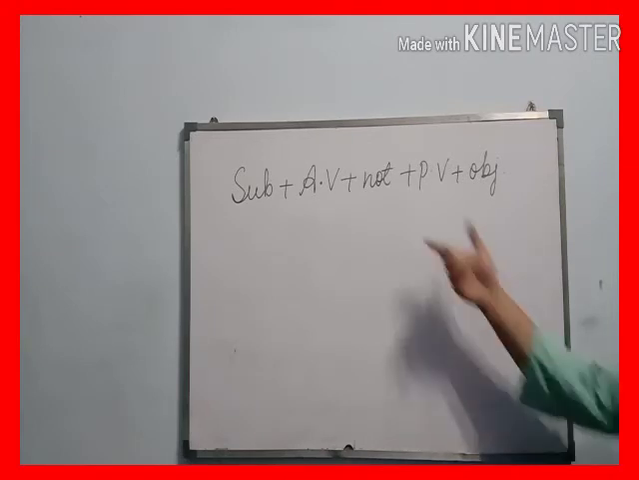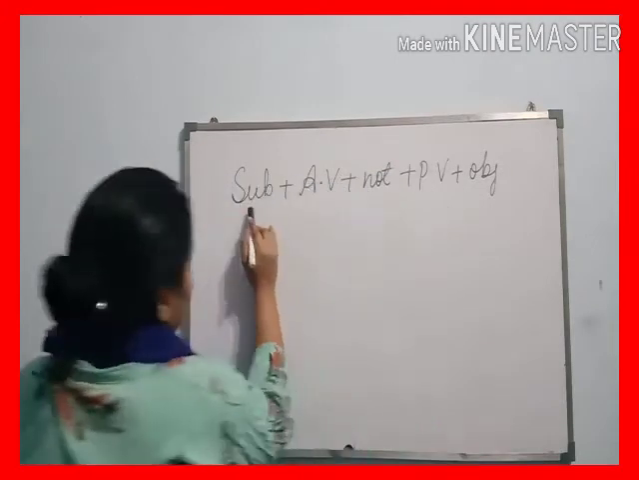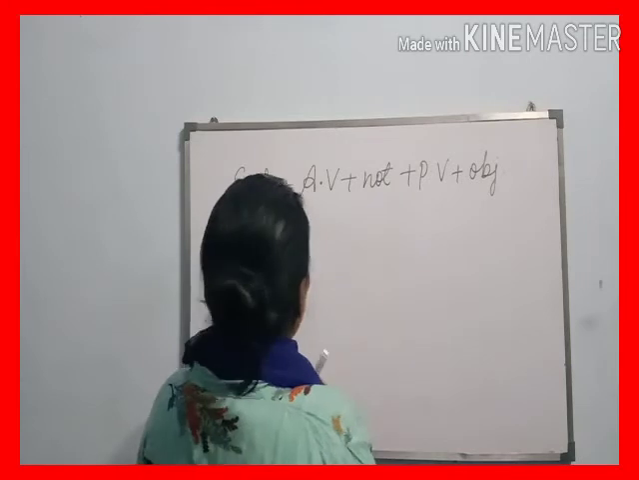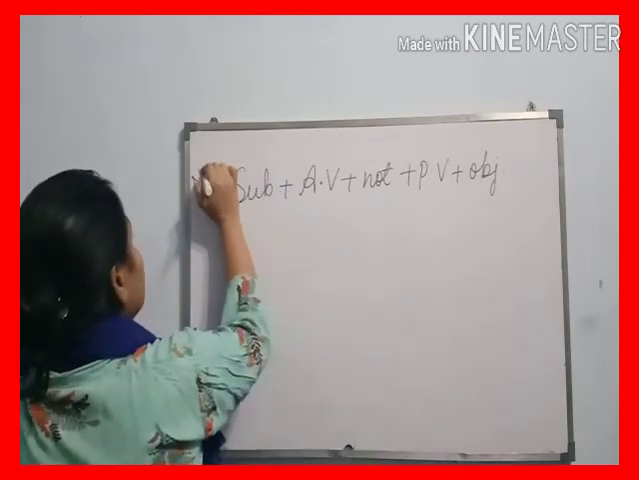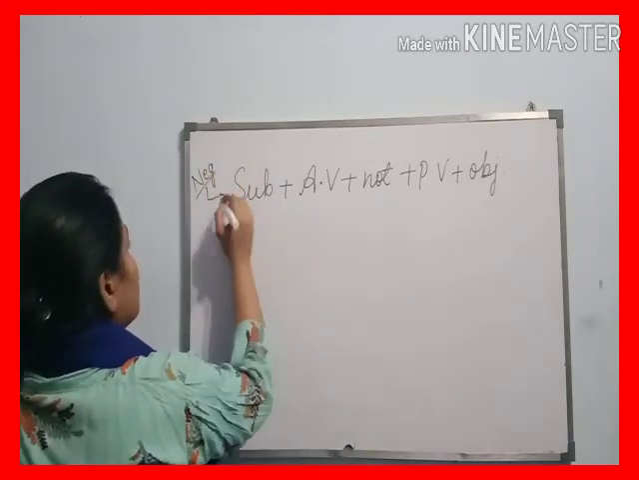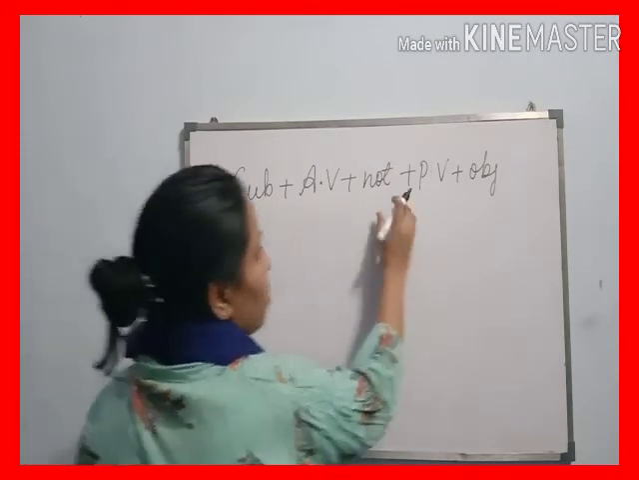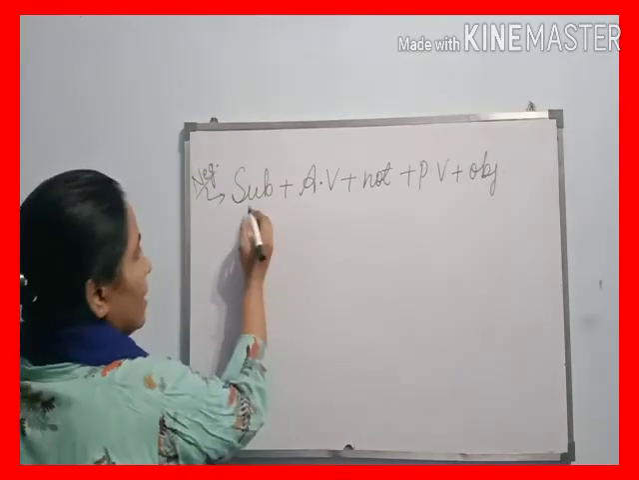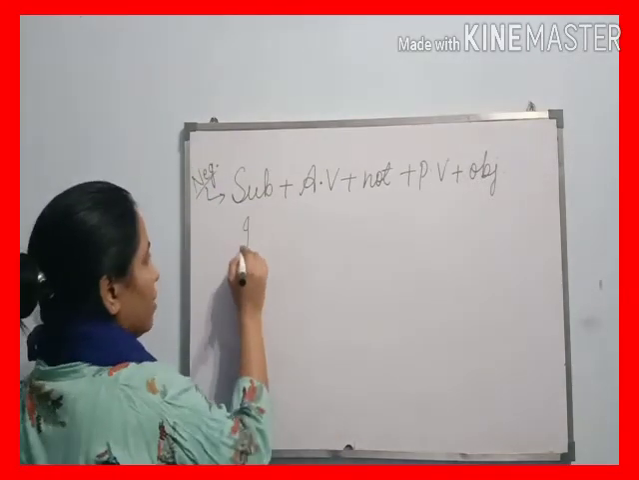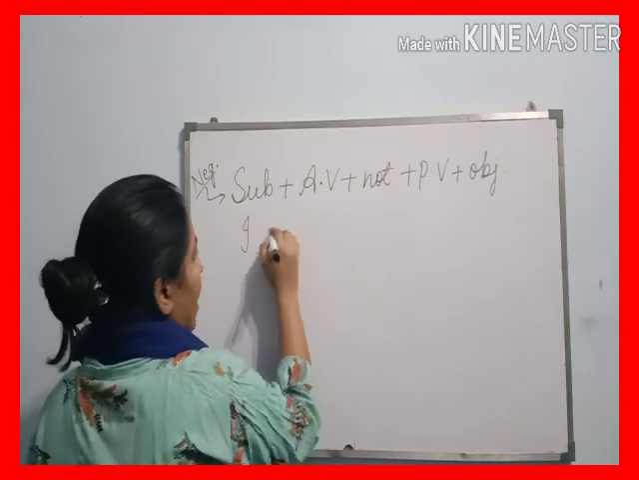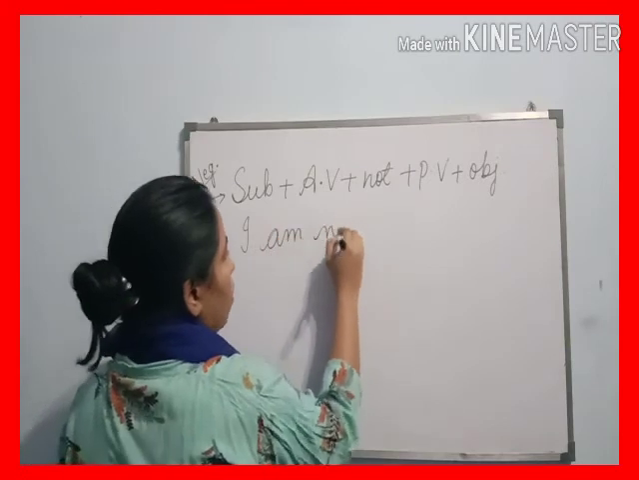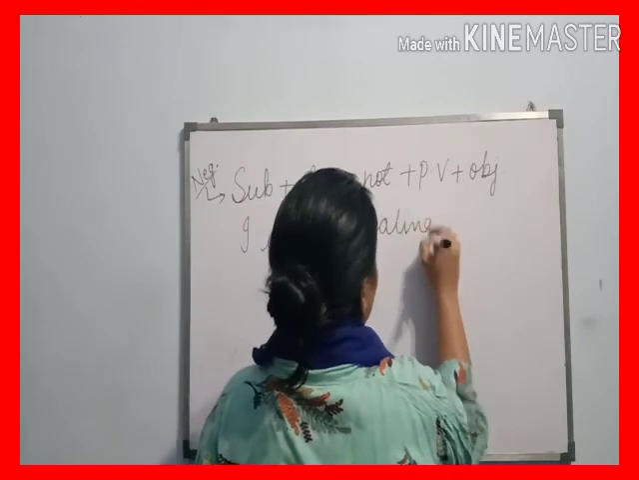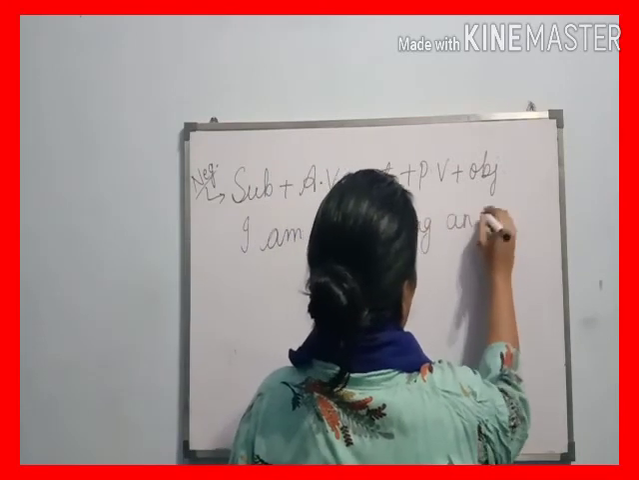Beta, I write here one syntax: subject plus auxiliary verb plus not plus principal verb plus object. This is the syntax of a negative sentence. If I write any negative sentence, what do I do? I write the subject, here I, and with the I I write am not eating an orange.